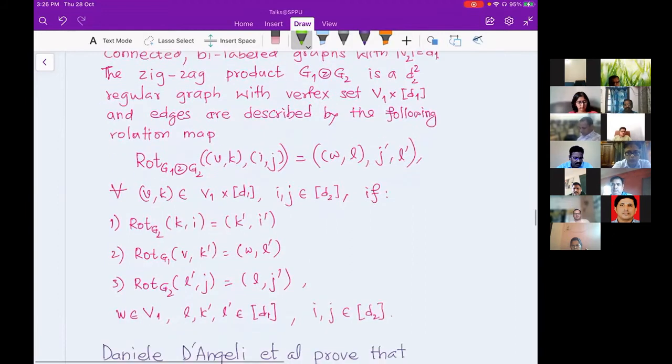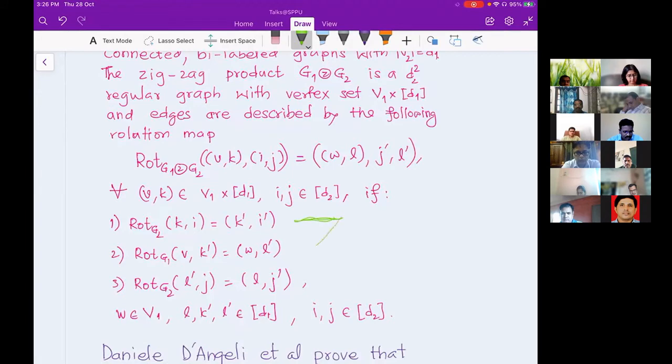Then there are three steps in how you go, and I saw she has explained those steps. People call it a zigzag step. When you are in the first rotation map, you are in the G2 graph, then you go across, meaning you go in G1, and then again you go in the G2 graph. That's why Wigderson called it a zigzag product.